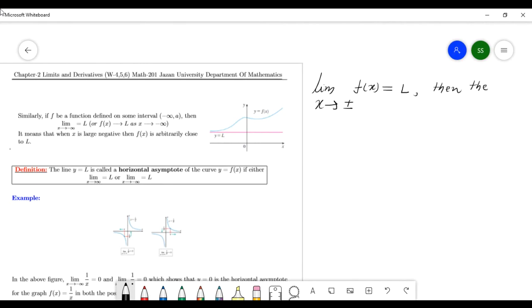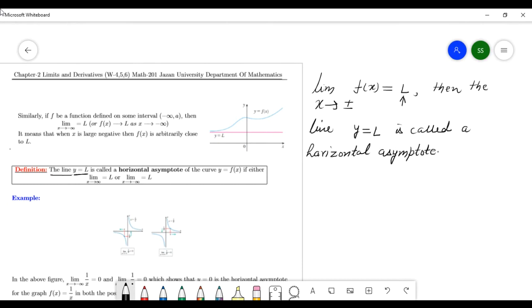The line y equals L is called a horizontal asymptote. Okay, so this is the definition.